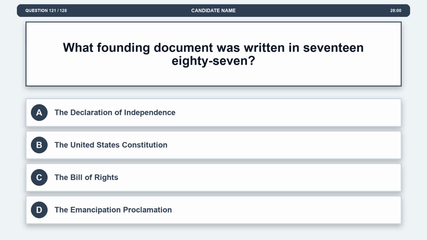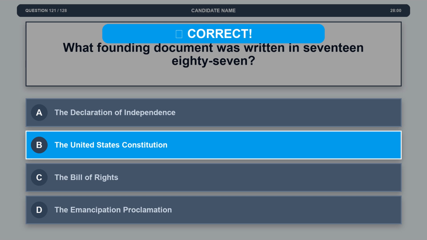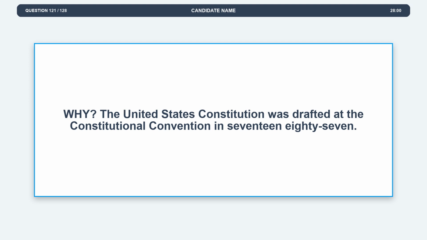Question 121. What founding document was written in 1787? Option A, the Declaration of Independence. Option B, the United States Constitution. Option C, the Bill of Rights. Option D, the Emancipation Proclamation. The correct answer is option B, the United States Constitution. Explanation. The United States Constitution was drafted at the Constitutional Convention in 1787.